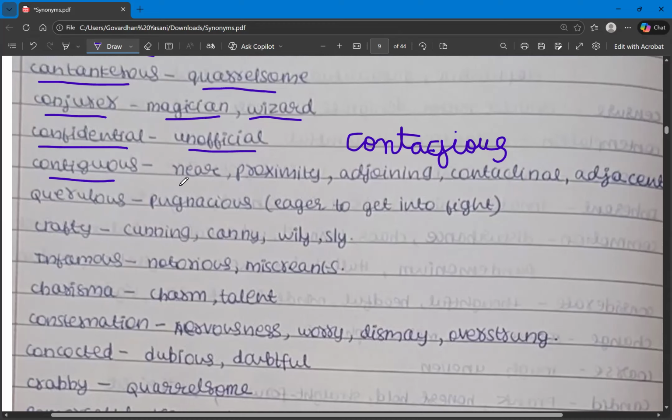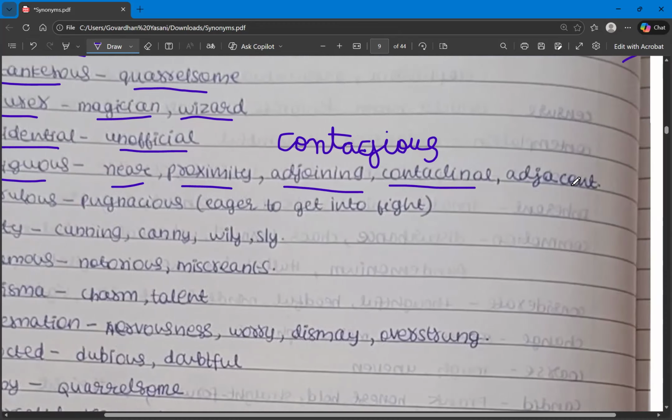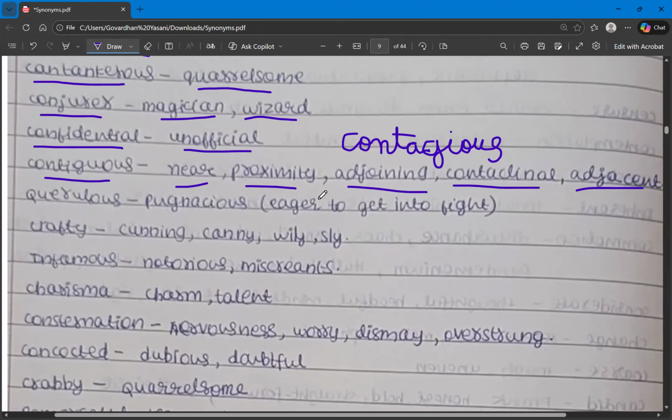And what are the synonyms? Near, proximity, adjoining, contactlinal, and then we have adjacent. So these are the synonyms for the word contiguous. And querulous, same meaning as cantankerous and quarrelsome. And the other word is pugnacious.